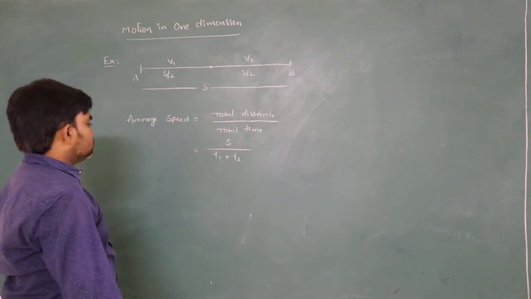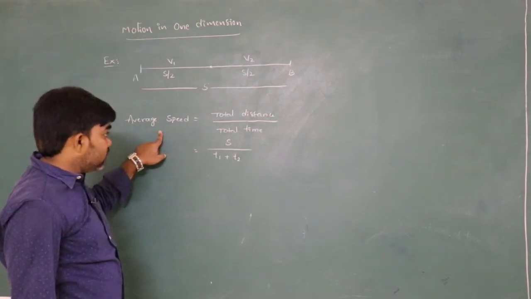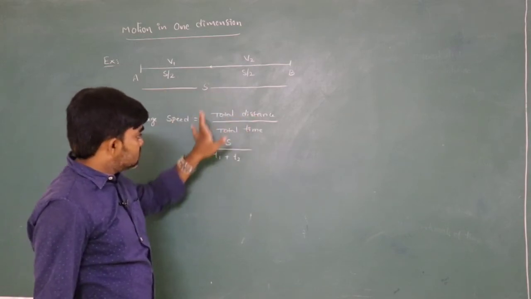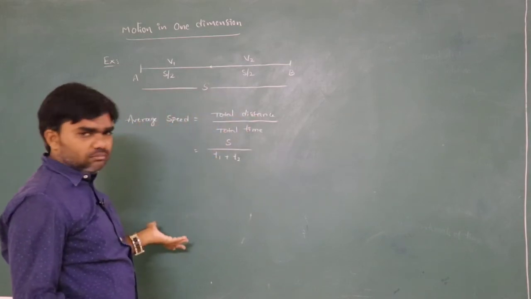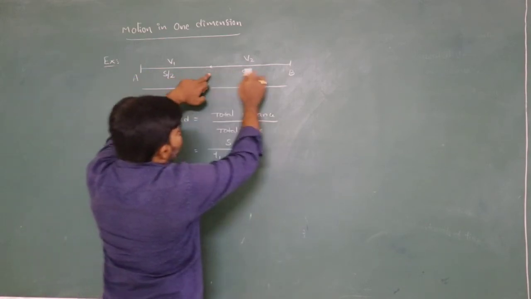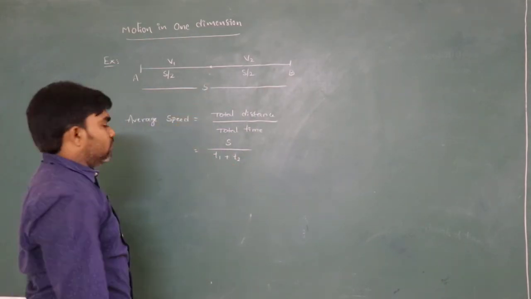Now here we don't know the time. We have to calculate average speed. Average speed is total distance by total time. The total distance is S divided by total time. We don't know the time. To travel from A to this position is t1 and this position to this is t2. How can we calculate time? That is important here.